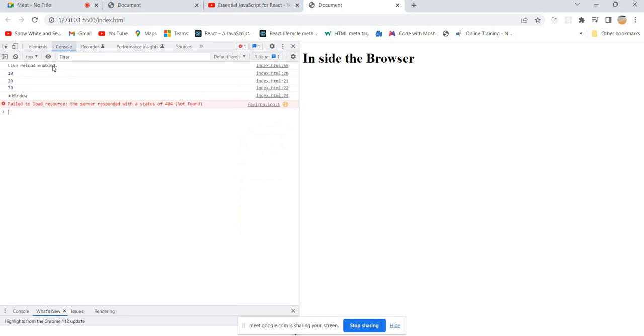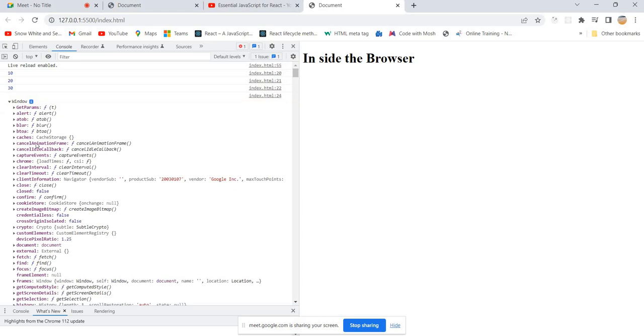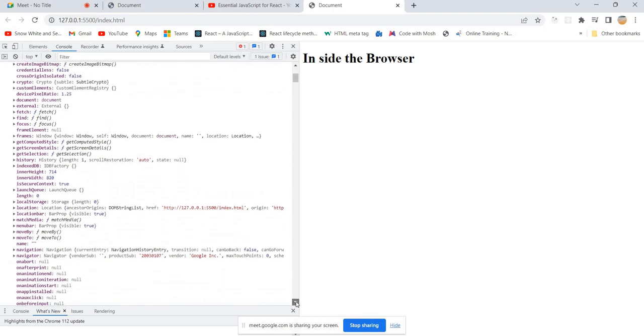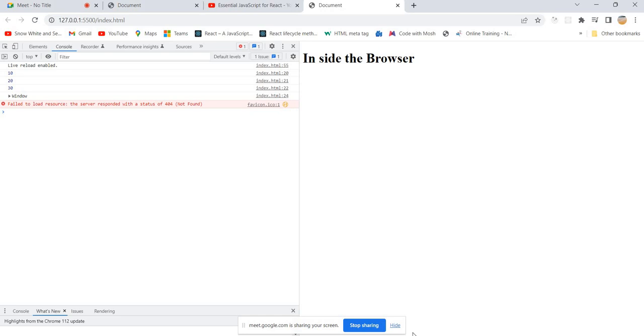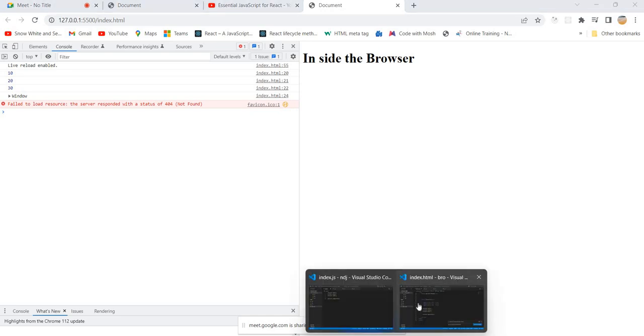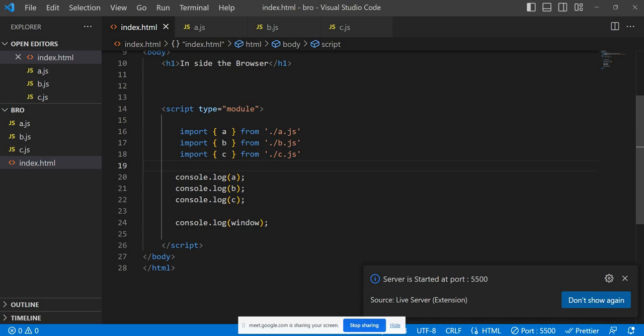You can see, hopefully. So if you see 10, 20, 30 is part of that window object. But A is not part of the window object now, B is not part of the window object now, C is not part of the window object. So that we are maintaining some modularity. Understood? That is what we are achieving in Node.js. Only setTimeout and setInterval are part of the window object, because those are already part of it. Whatever variables and functions we create are not part of that window object, so that we can maintain some security.